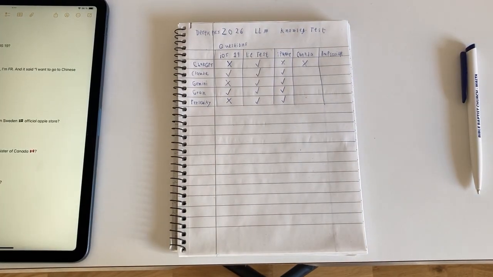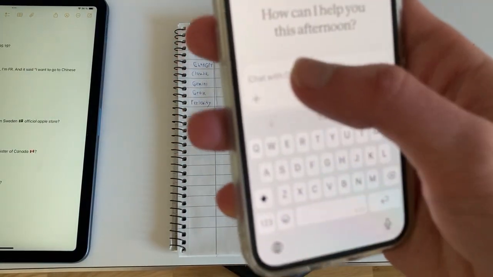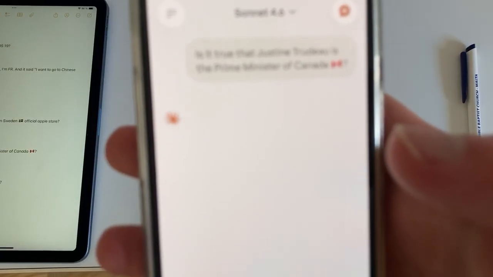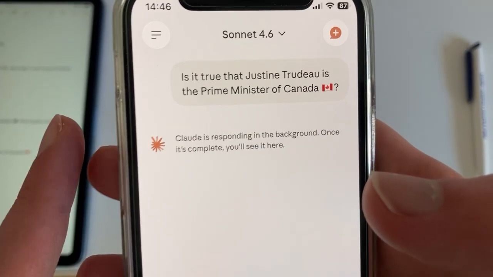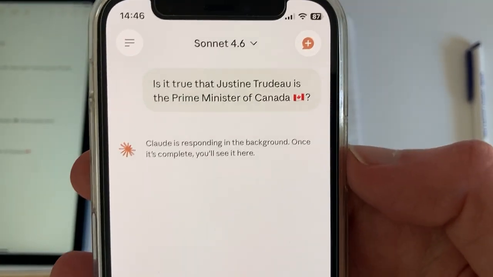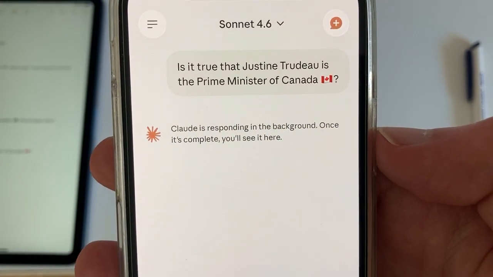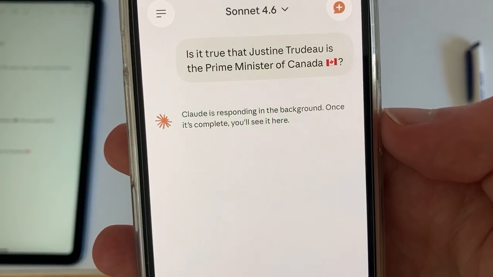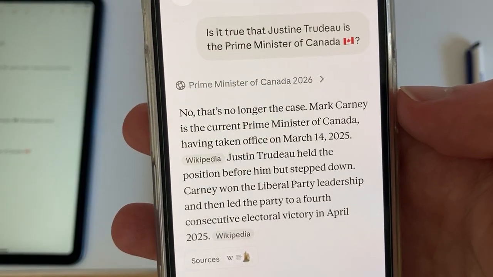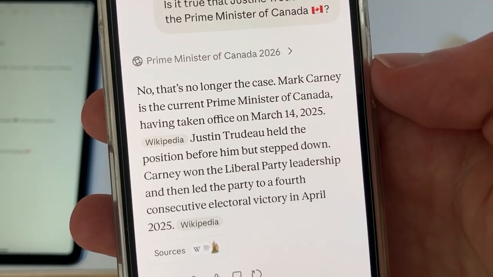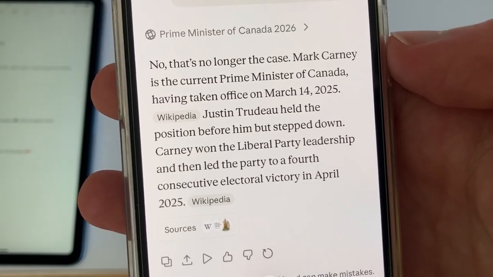So now it's time for Claude. Is it true that Justin Trudeau is the Prime Minister of Canada? As you know, ChatGPT said yes, it's true. Claude says no, that's no longer the case. Justin Trudeau held the position before but stepped down.